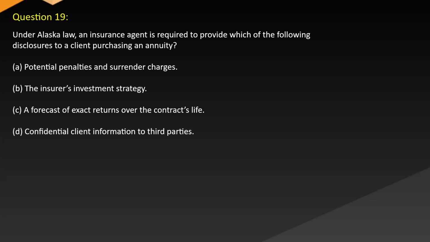Question 19. Under Alaska law, an insurance agent is required to provide which of the following disclosures to a client purchasing an annuity? A. Potential penalties and surrender charges. B. The insurer's investment strategy. C. A forecast of exact returns over the contract's life. D. Confidential client information to third parties.